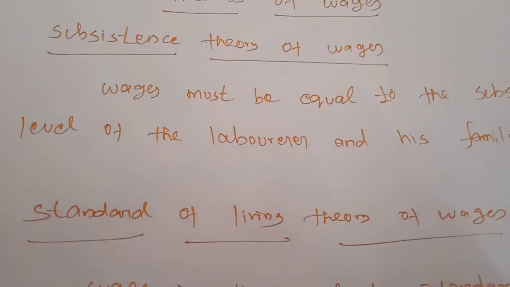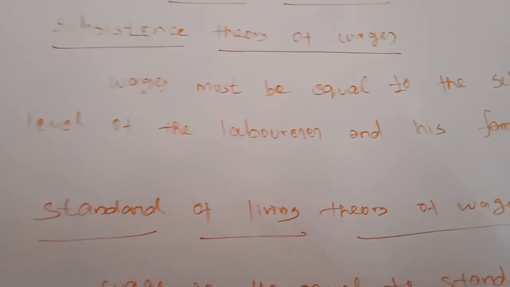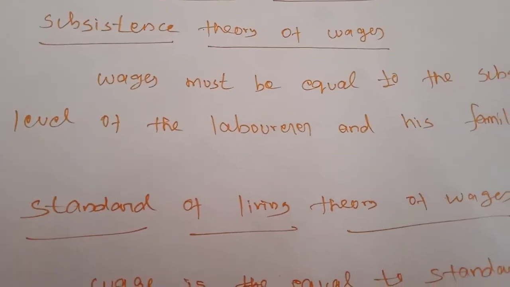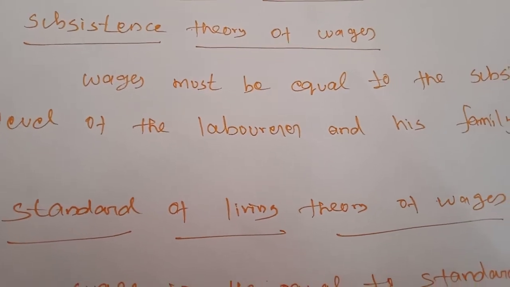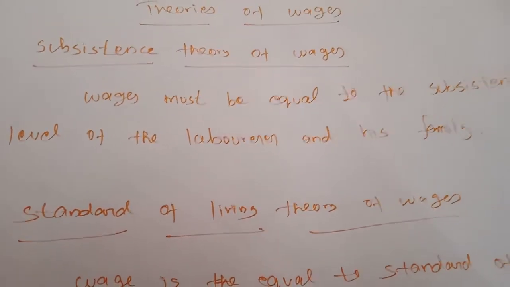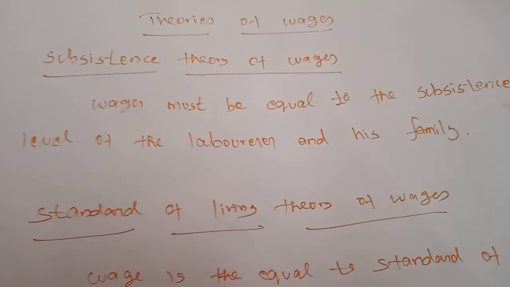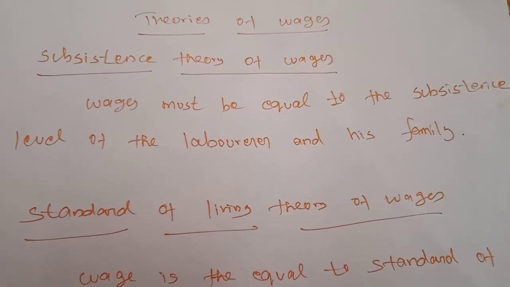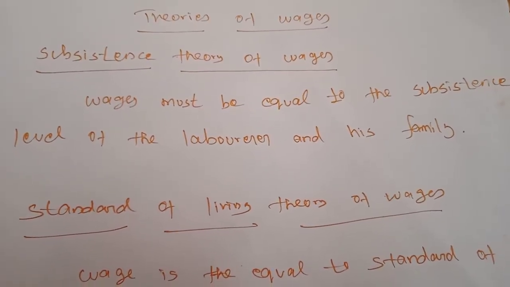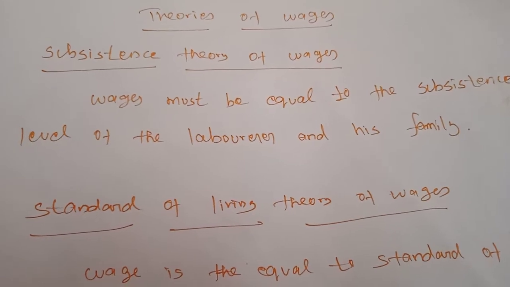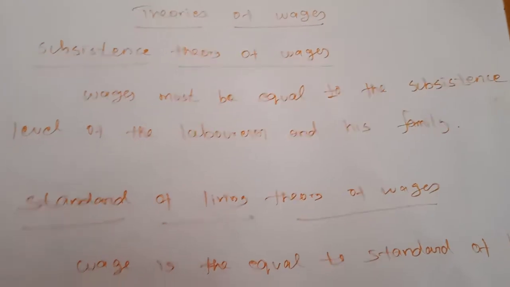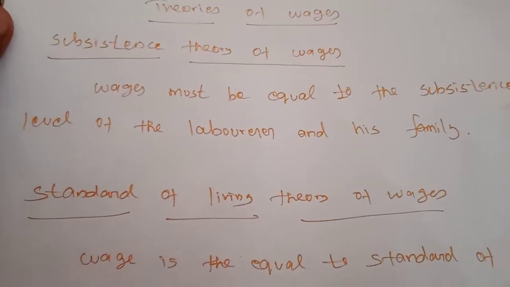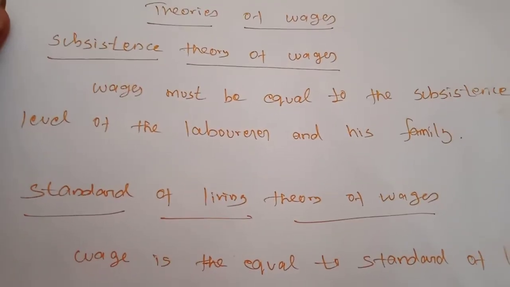Suppose you provide lower wages than the subsistence level, what will happen? The number of laborers will decrease, and because of that the wages will be increased by the union or the laborers themselves, and the wage rate will also be increased by the producers.